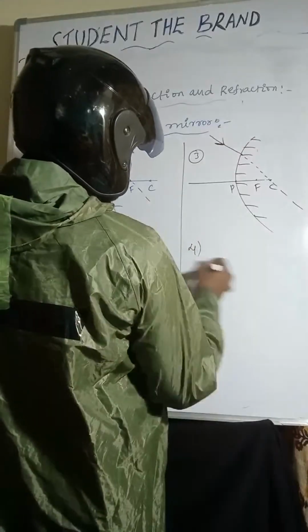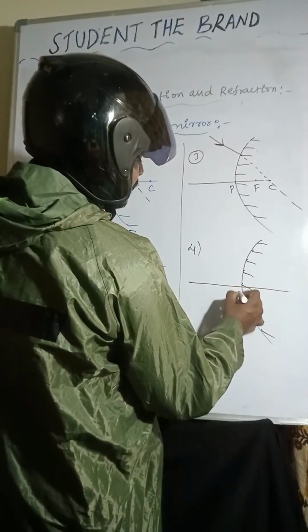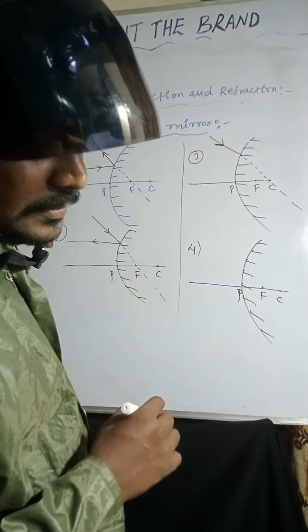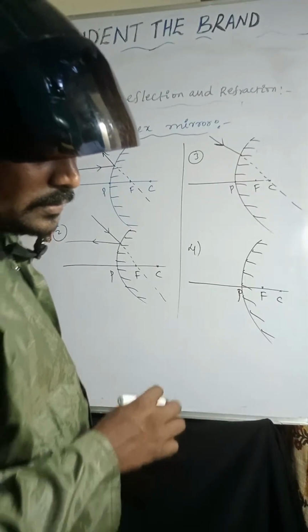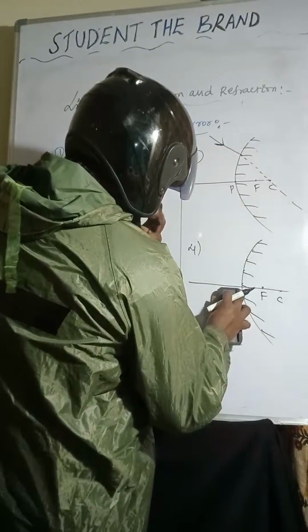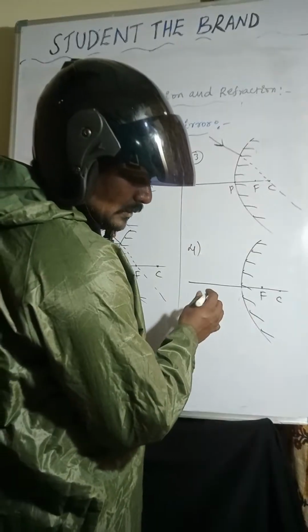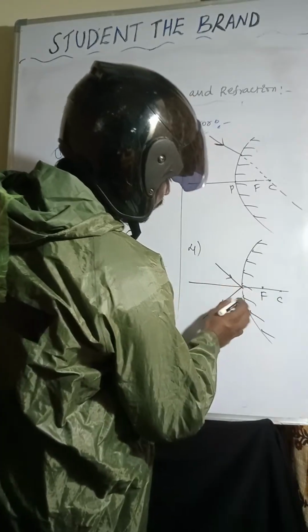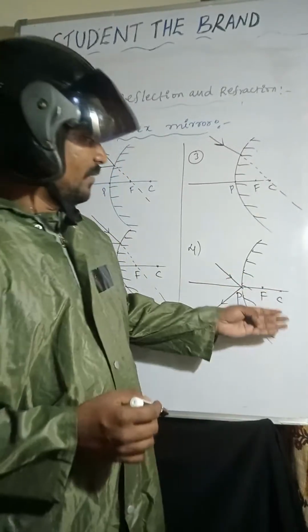Fourth one: a light ray is incident at the pole, it reflects back. Center of curvature, focus and pole.